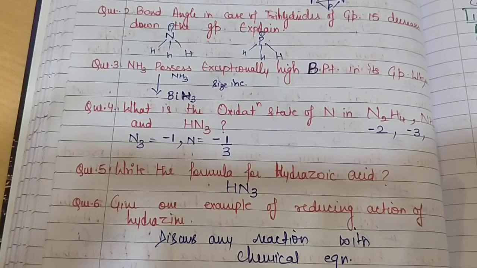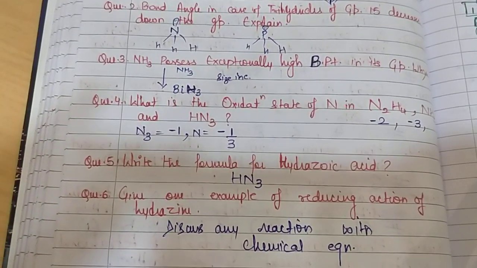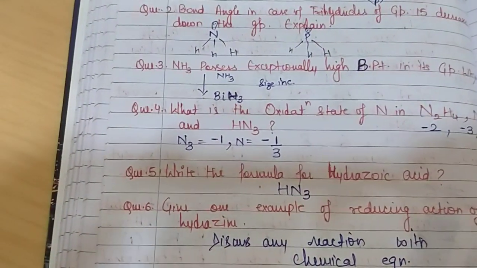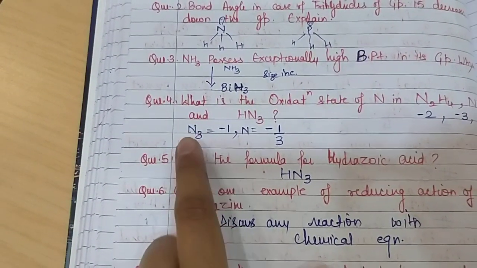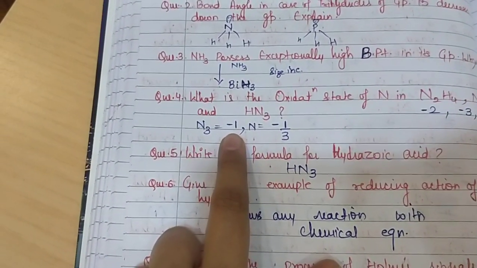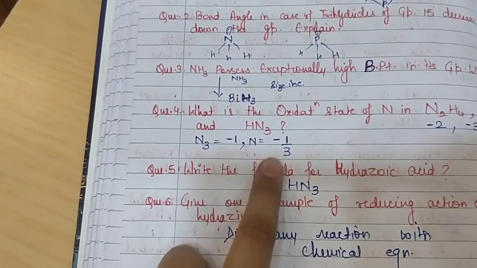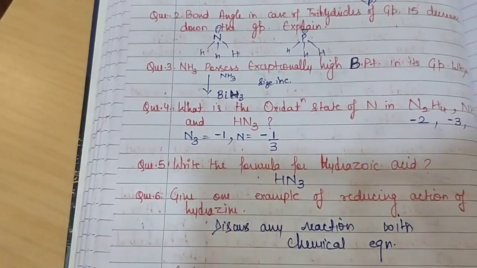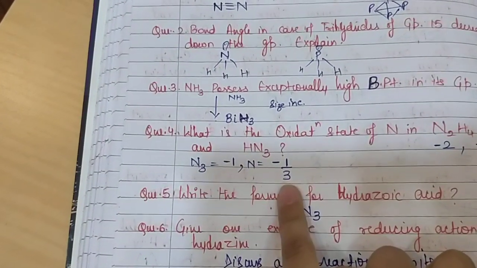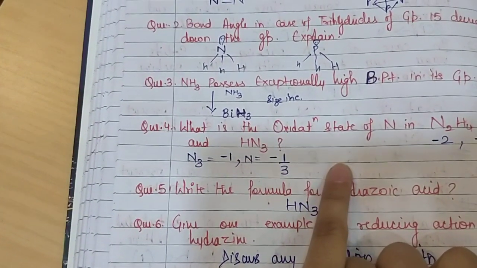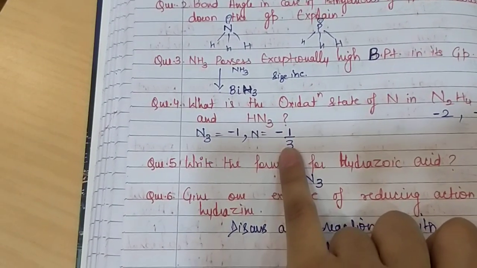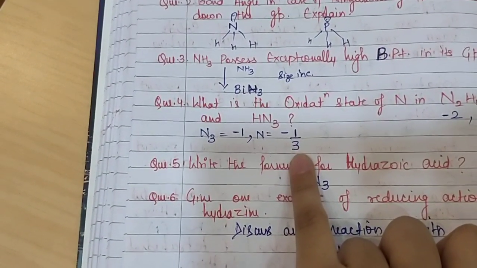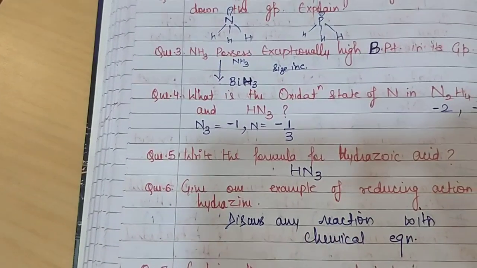In the case of hydrazine it came out to be -2, in the case of ammonia it is -3, and for the N3 ion the oxidation state is -1, and for each nitrogen it is -1/3. You are not supposed to convert it further to a decimal, that is 0.33. You are not required to write that. The answer as -1/3 is sufficient.